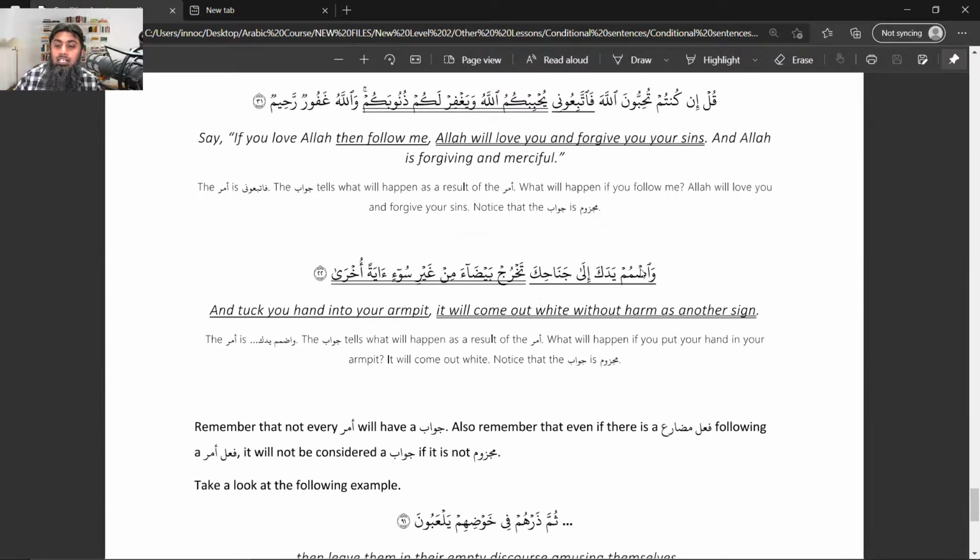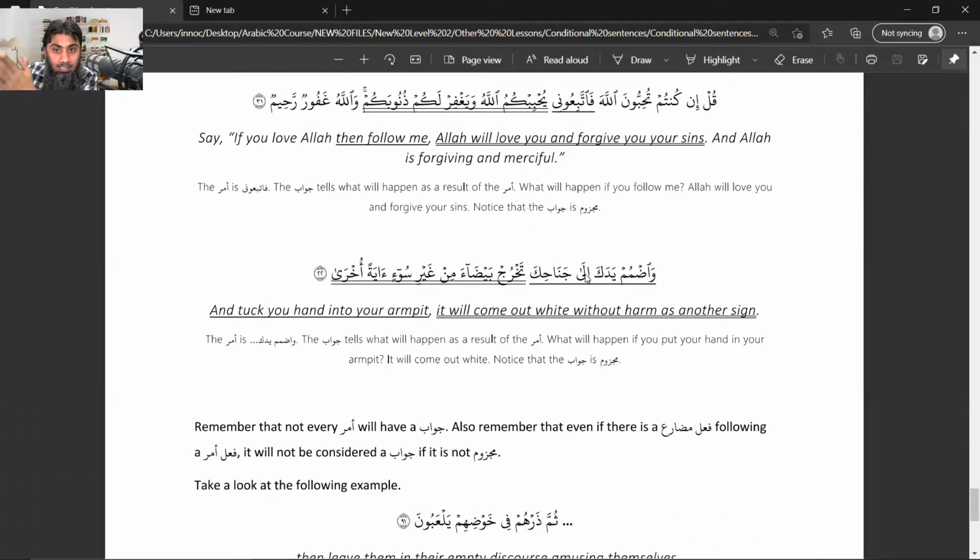The next example is about Musa alayhi salam. When Allah commanded Musa alayhi salam, wadmum, this waw is just at the start. So udmum yadaka ila janahika, that you put your hand under your armpit.